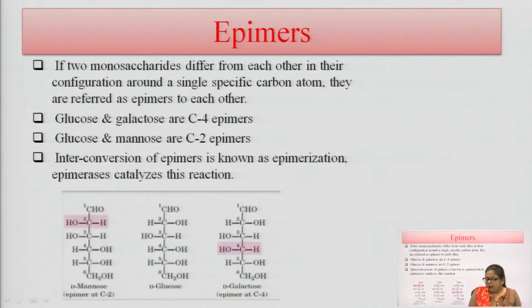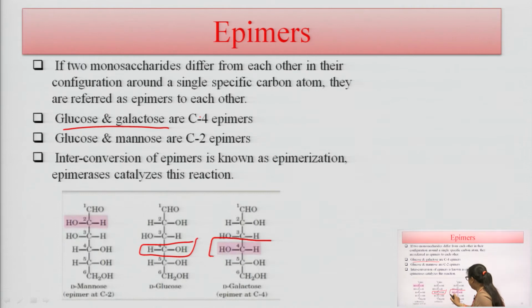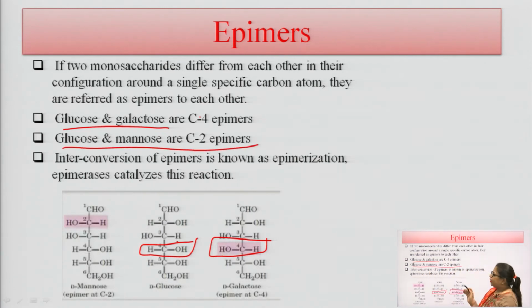What are epimers? If there are two monosaccharides which differ from each other in the configuration around a single carbon atom, they are referred to as epimers of each other. Glucose and galactose are C4 epimers. This is glucose and this is galactose. The structural difference is only at this carbon, the C4 position. And glucose and mannose differ only at the C2 position.